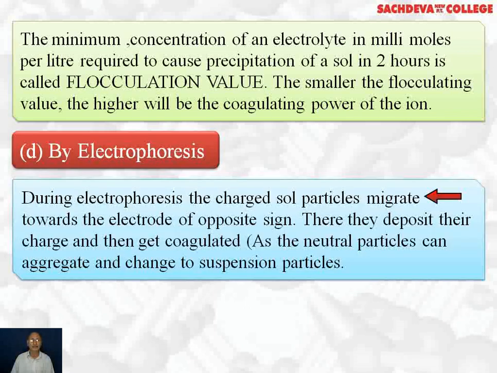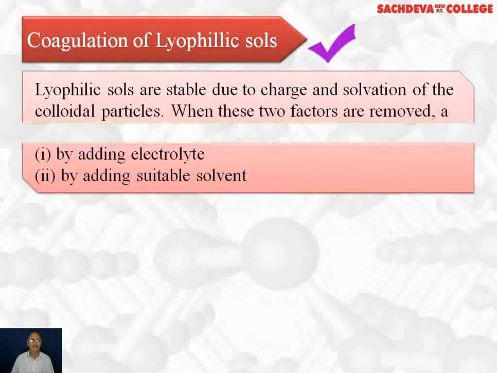During electrophoresis, the charged sol particles migrate towards the electrode of opposite sign. There they deposit their charge and then get coagulated. This is another method by which coagulation can take place, as the neutral particles can get aggregated and change to suspension particles. Coagulation of lyophilic sols.